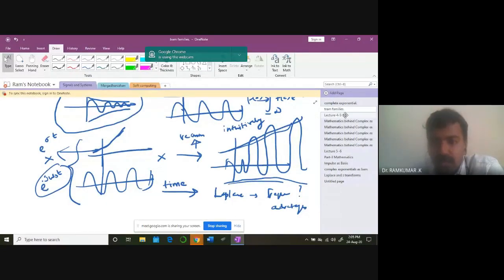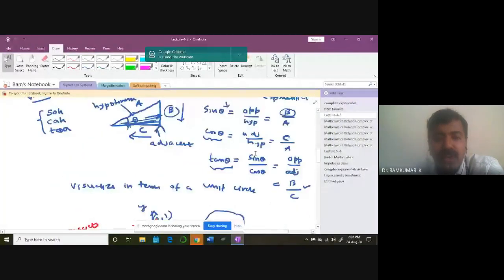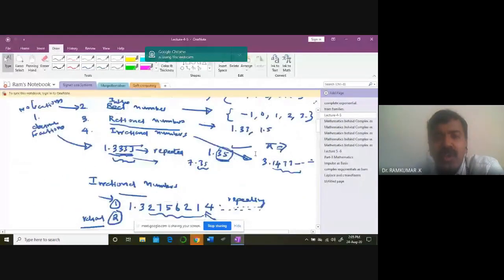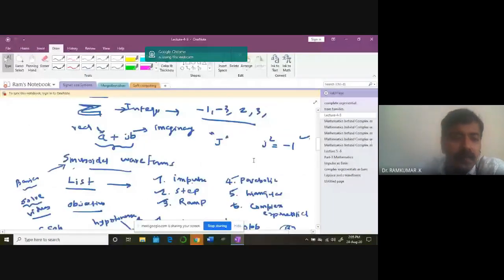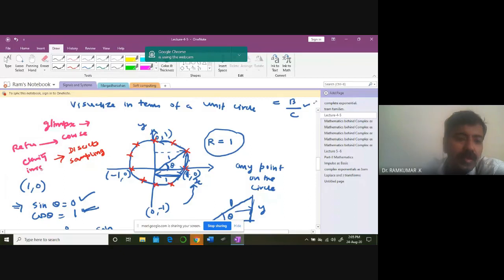We also learned about the basics of sine, cosine waveforms, rational numbers, irrational numbers. This is only a glimpse of the mathematics that I am providing, not the complete course, so you need to refer to books to gain more clarity and insights.